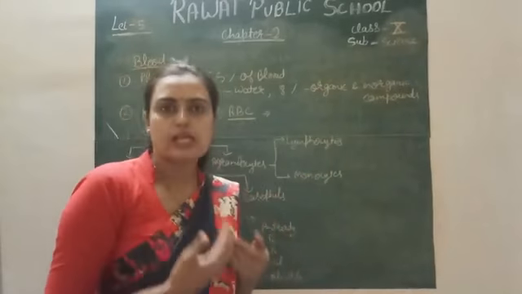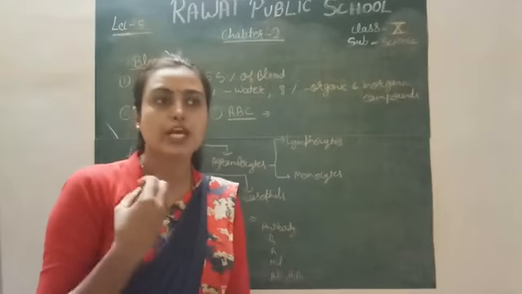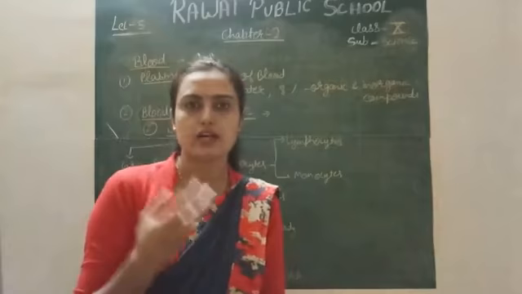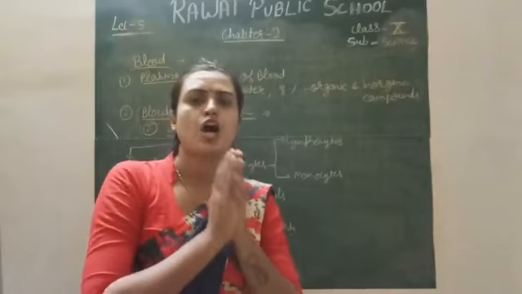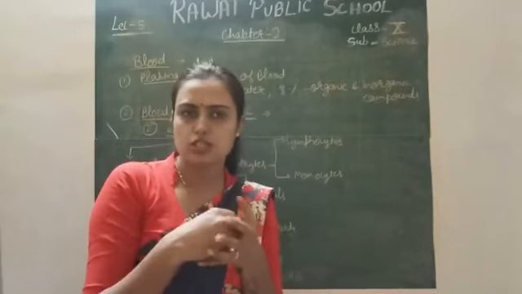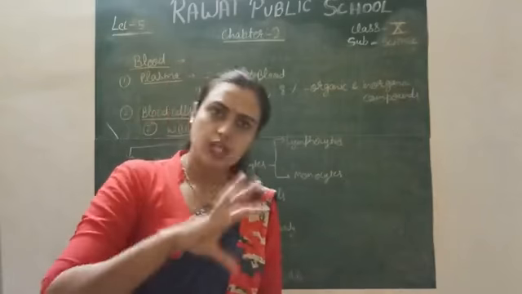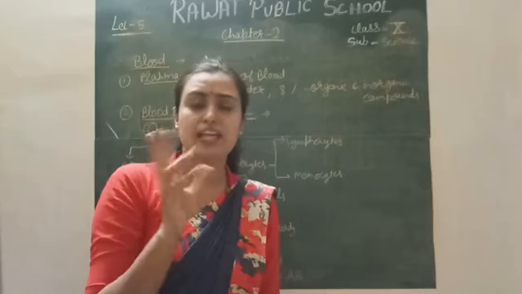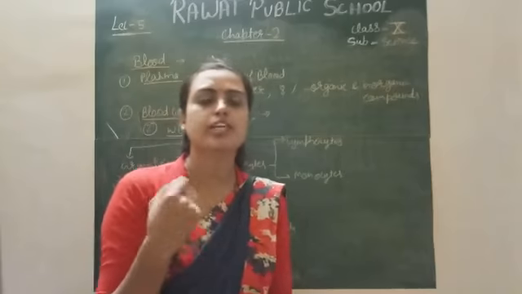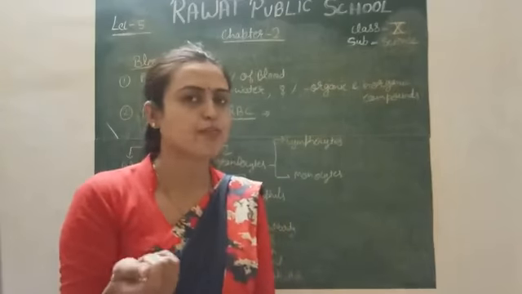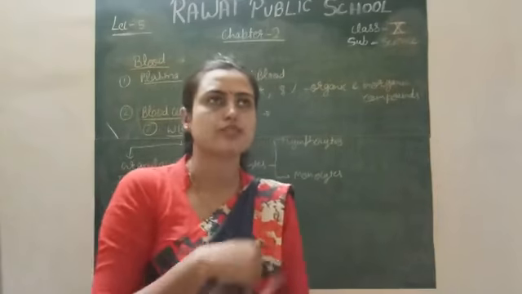The RBC, or red blood cells, consist of a pigment called hemoglobin. Actually, hemoglobin is an oxygen carrier pigment. What is the meaning of oxygen carrier? It is the pigment which combines with the oxygen molecule and transports this oxygen to the different tissues. Actually, hemoglobin forms a bond with both gases, oxygen as well as carbon dioxide, right? That's why these gases go to the different body parts, and from the different body parts to the lungs for purification, for the exchange of gases, right?